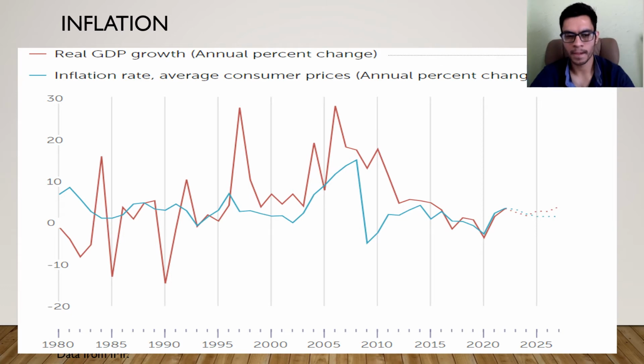But what I like about this graph is that it shows the comparison between the real GDP growth, and as you might see, the red line is always above the blue line, which is the inflation rate in average consumer prices, which is very important for an economy to keep in check. If you're going to grow, the GDP should be higher than the inflation rate.